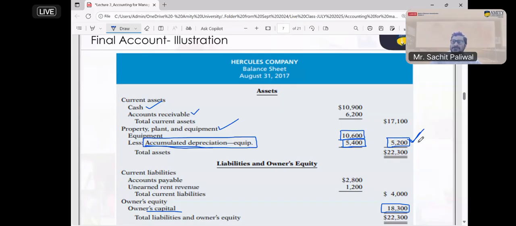Last year, the car value was 1 lakh rupees. The entire year I have utilized the car. So will it remain 1 lakh rupees, or will the value of the car decrease? Hello? If I have a car and I have utilized it throughout the year, it will reduce the value of the car. So last year the car value was 10,600. I have utilized 5,400 during the year, based on the depreciation formula. I have calculated my depreciation, so my remaining car value is 5,200. Next year, whatever I utilize, I will deduct it, and the remaining will be my car value or the equipment value. Okay.